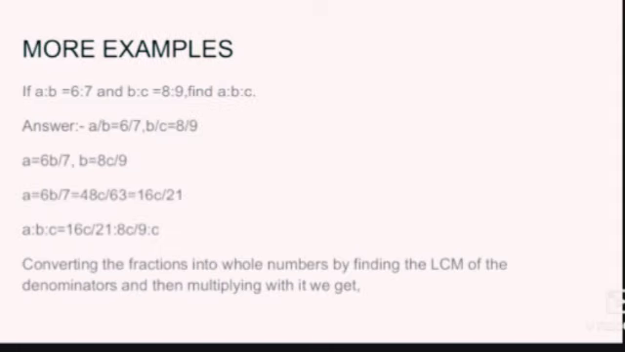More examples are there. Say A is to B is 6:7 and B is to C is 8:9. How will you find A is to B is to C? A by B is given, B by C is given. So A comes out to be 6B by 7 and B comes out to be 8C by 9. So we will convert the term A in terms of C, and B is already in terms of C, so that we can get the ratio in simplest terms.